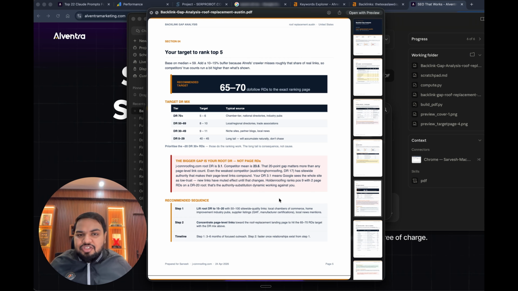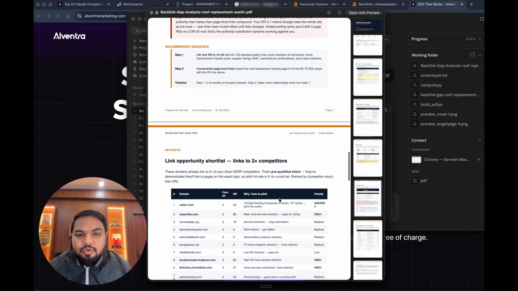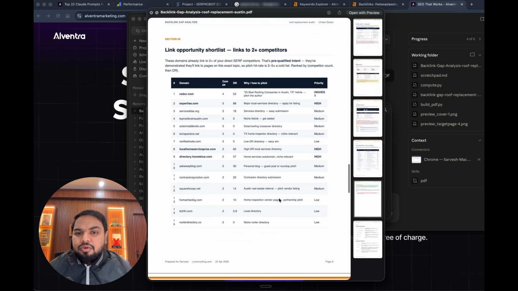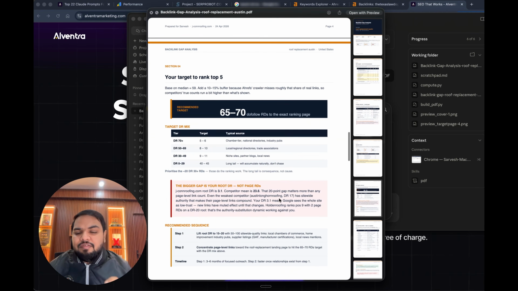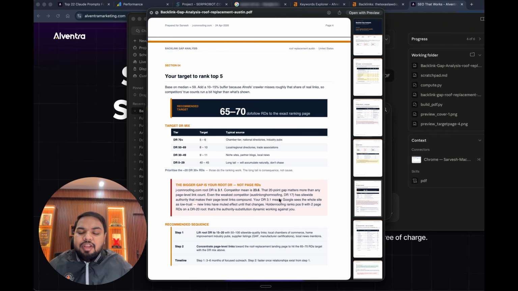There's a strategy element involved in SEO to look at and actually analyze manually. To do all of this exercise and come up with a report like this, any SEO person would probably take 1 to 2 days, whereas Claude can do it within 10 to 15 minutes and come up with a very, very detailed strategy. And then you or your SEO team can go into it and cross check whether the strategy created by Claude is actually the right one, or whether some modification is required from a strategy point of view, and go ahead and execute it. So this is how I am able to automate the backlink research part within 10 minutes of using Claude and an SEO tool.